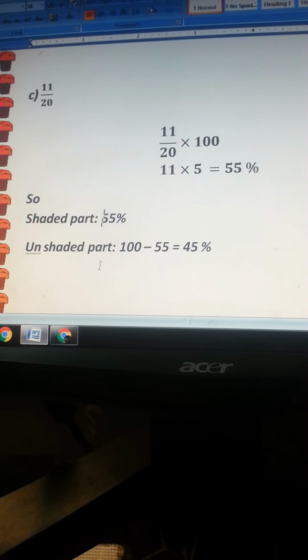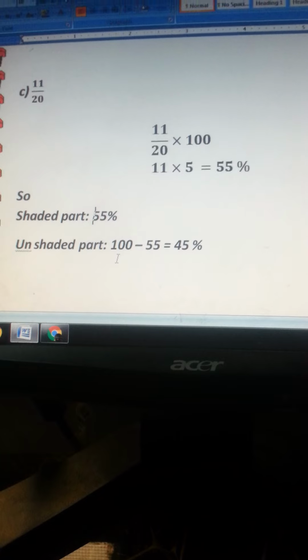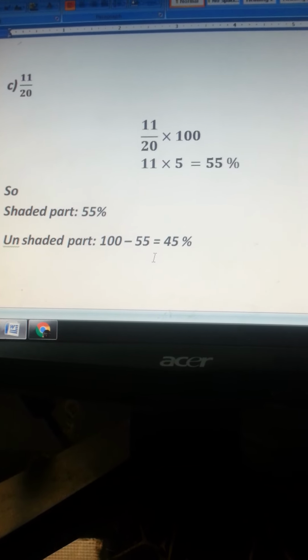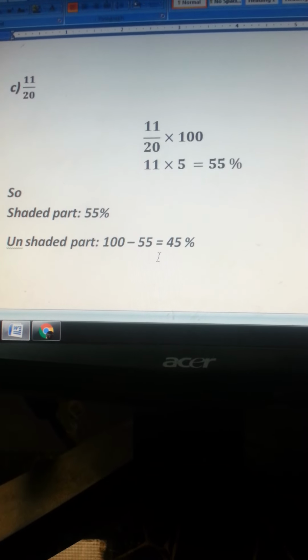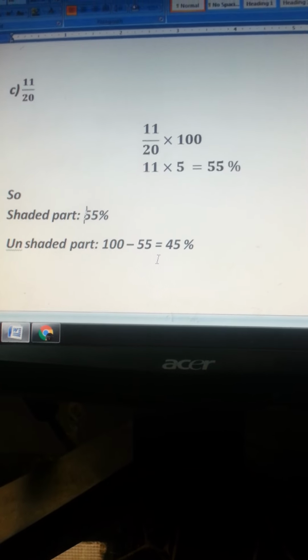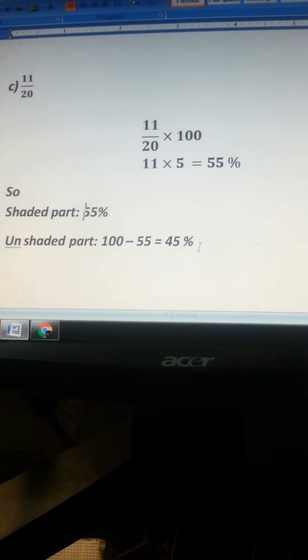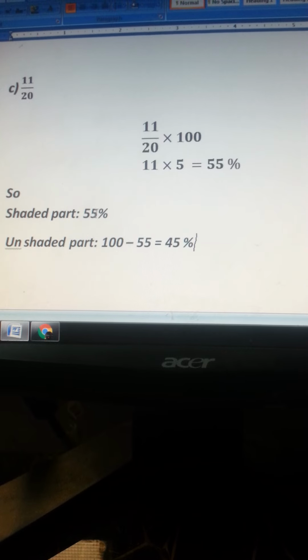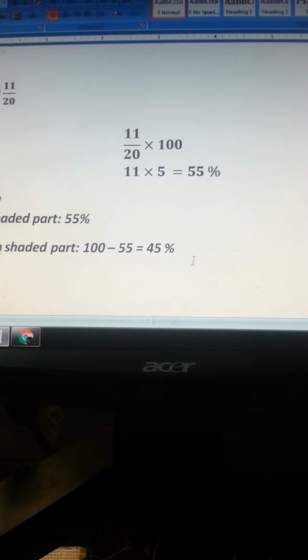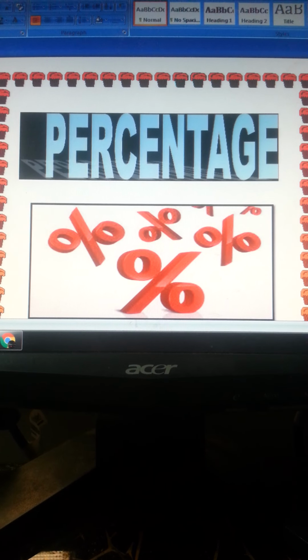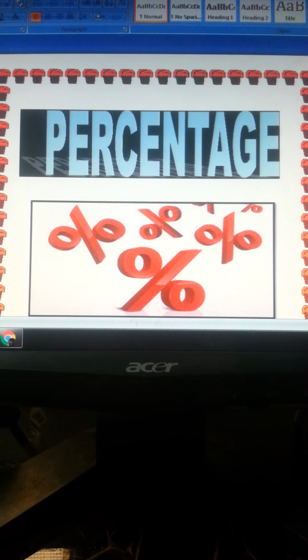For the unshaded part, the pattern we just used: the whole number is 100 and out of that whole we subtract the shaded part to get the unshaded part. So that's 45, and we have expressed it in the form of percent. Here you can see that the shaded part is 55% and the unshaded part is 45%. So guys, this is how we deal with percentages. I hope that you have understood the concept which I have just given you. Thank you so much for watching.